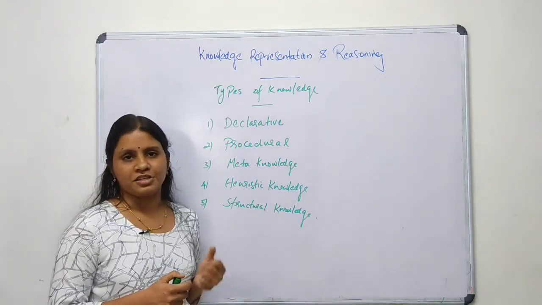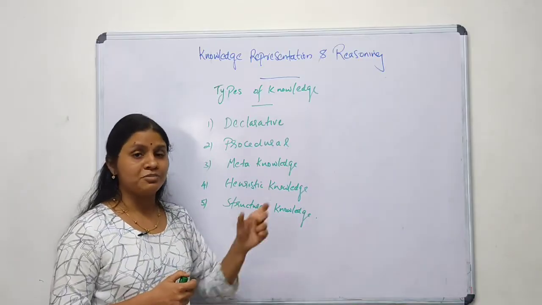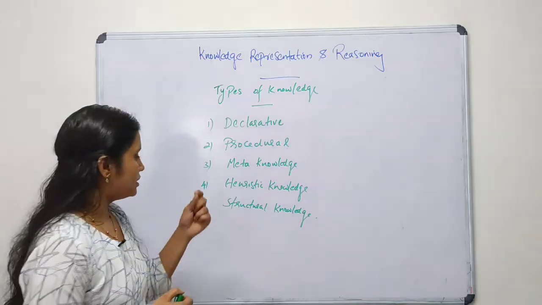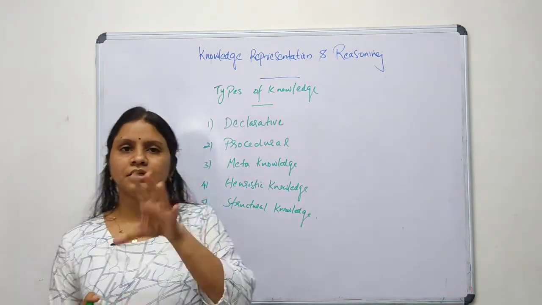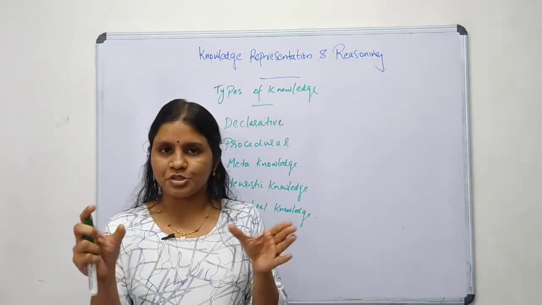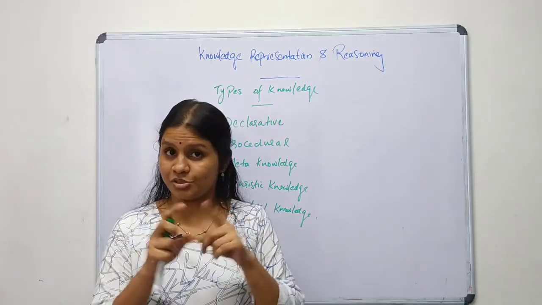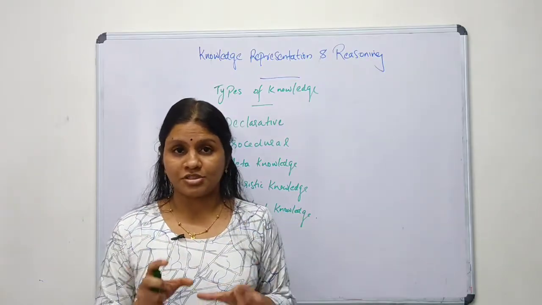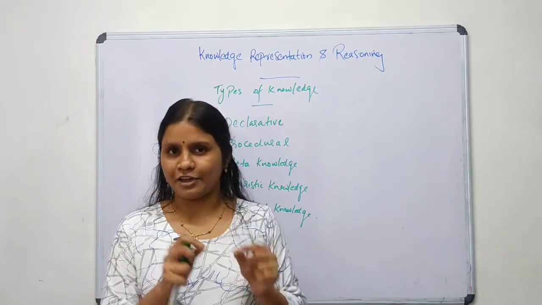Then last is structural knowledge. This type of knowledge establishes the relationship between objects, that is, how the objects are connected and what the relationships among them are. So this will provide a solution to real life problems.